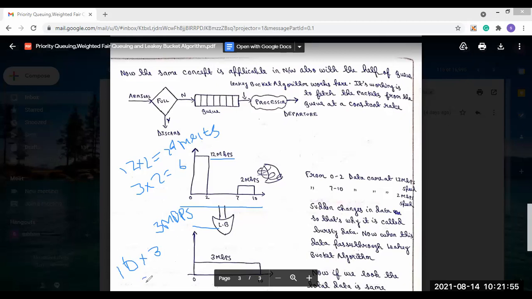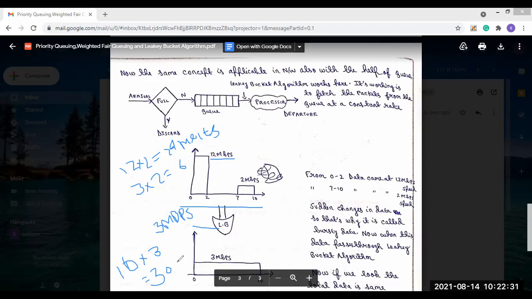Here also you see that 30 Mbits of data is present. So that means the amount of data is not changed. The amount of data is the same as the bursty traffic. The same data is present in the leaky bucket. After using the leaky bucket algorithm, we have achieved the constant rate flow. Here also that 30 Mbits of data is present, but only the shape is changed. So this is the way of converting bursty traffic to constant rate traffic.